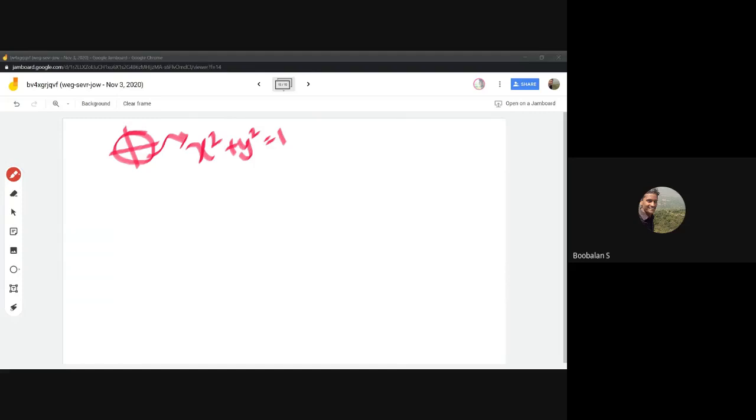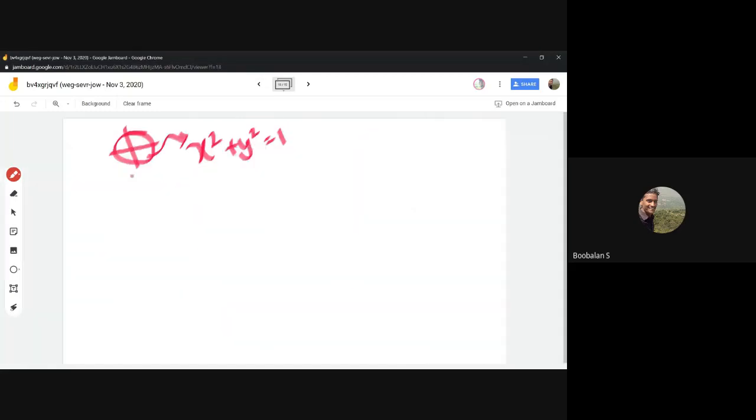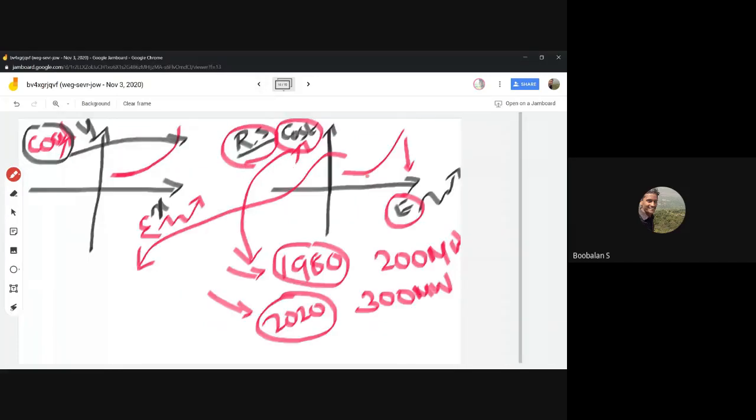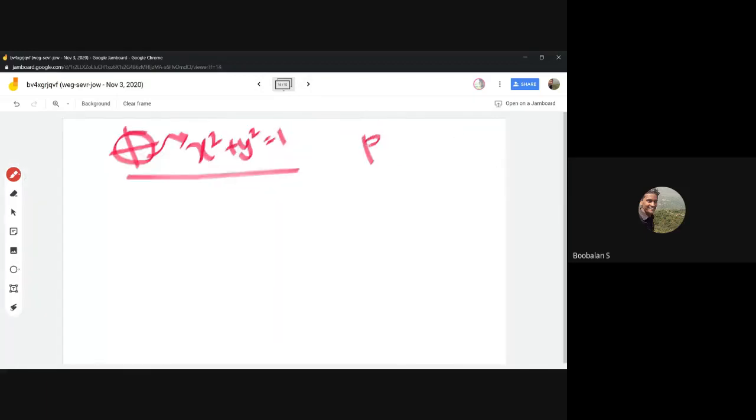Got the idea? Right, for example, I'm just going to have a curve like this. For a 300 megawatt generator, the curve will look like this, for example. So the curve is parabolic. In my output, electricity energy, I'm going to use it in the form of P1, P2 and P3.